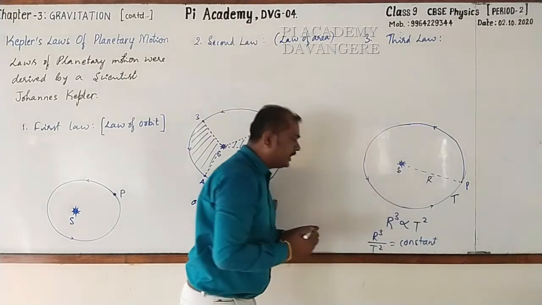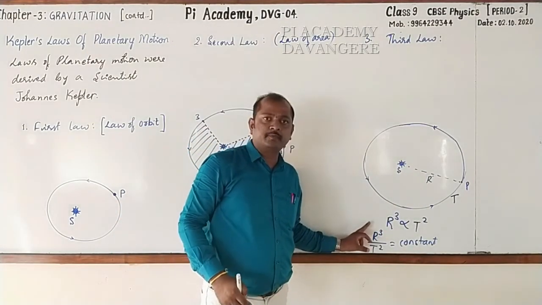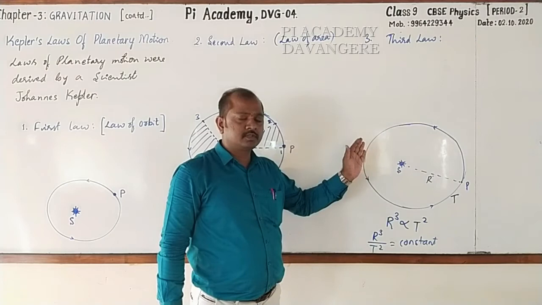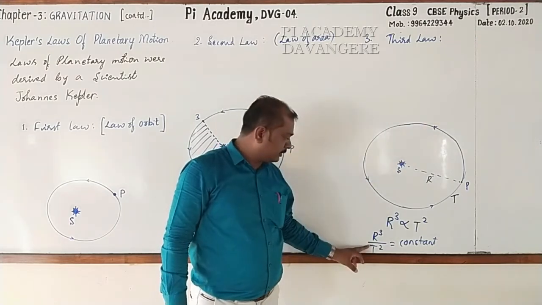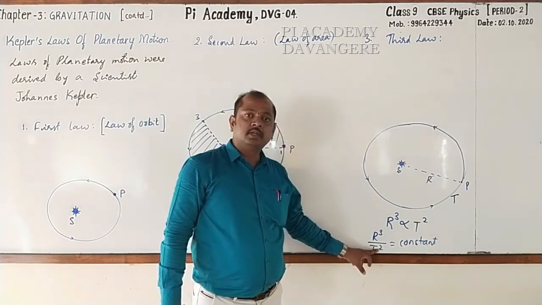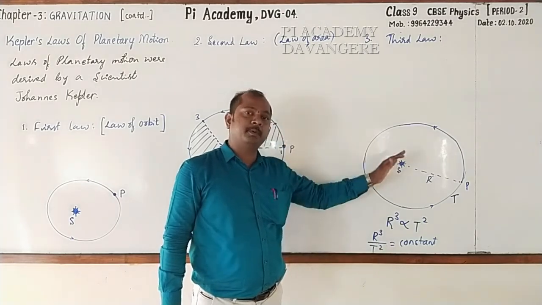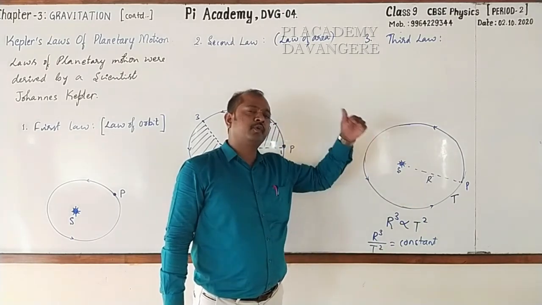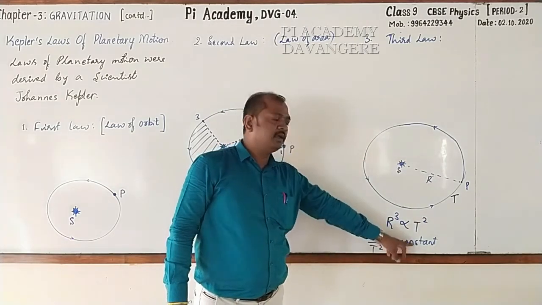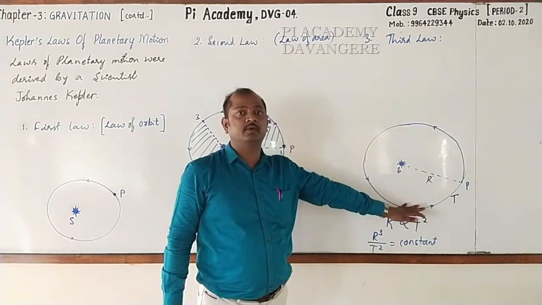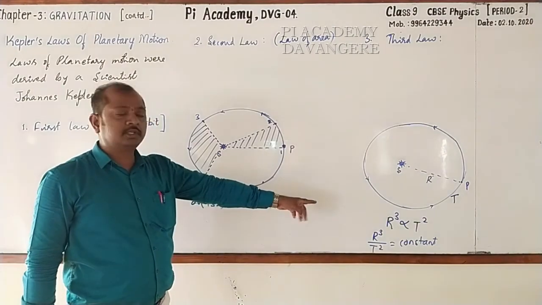You may take the cube of the distance from sun to any planet divided by the square of time period of revolution of that particular planet. For all the planets, it will be constant. You will get the same value. This is the third law.